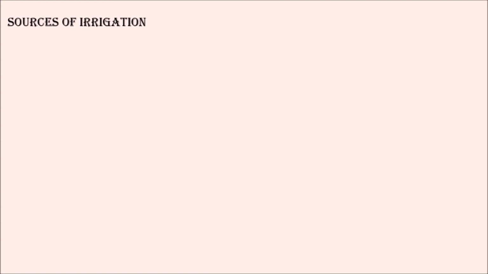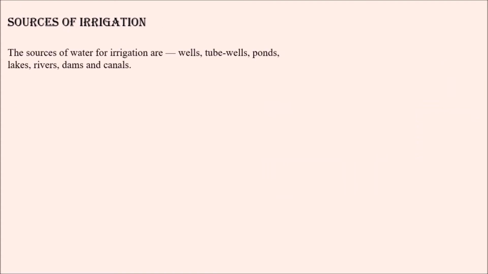Coming to sources of irrigation. The sources of water for irrigation are wells, tube wells, ponds, lakes, rivers, dams, and canals. So what are the sources? Wells, tube wells, ponds, lakes, rivers, dams, and canals.